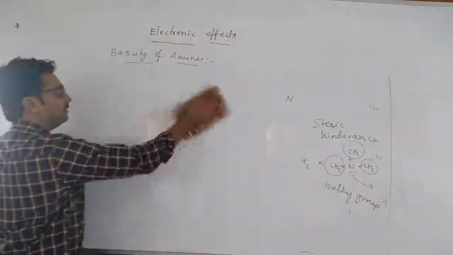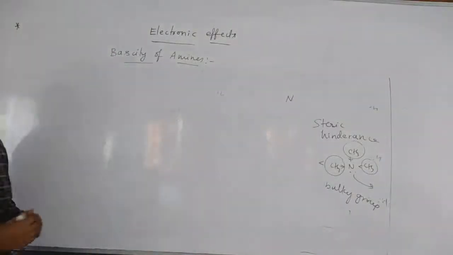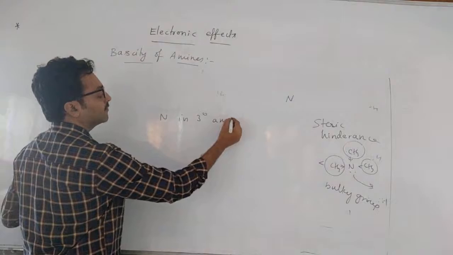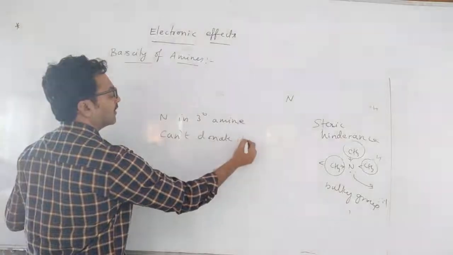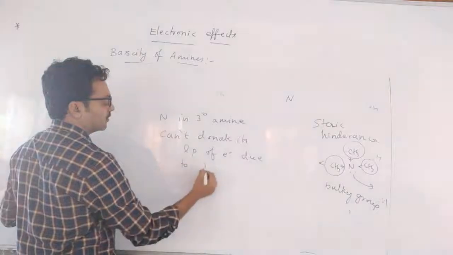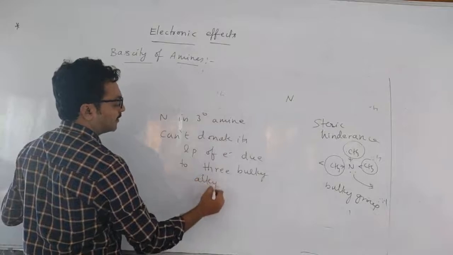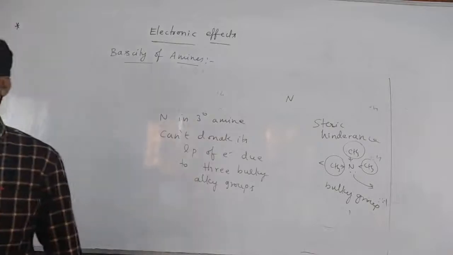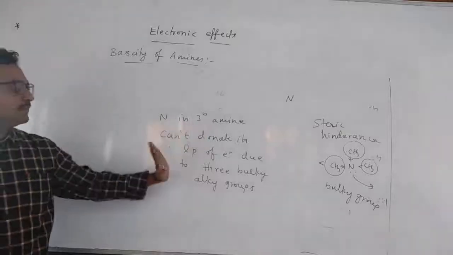Nitrogen in tertiary amine cannot donate its lone pair of electrons easily due to the 3 bulky alkyl groups. This effect is called steric hindrance or steric effect. Fine. So because of that, nitrogen in tertiary amine cannot donate its lone pair.